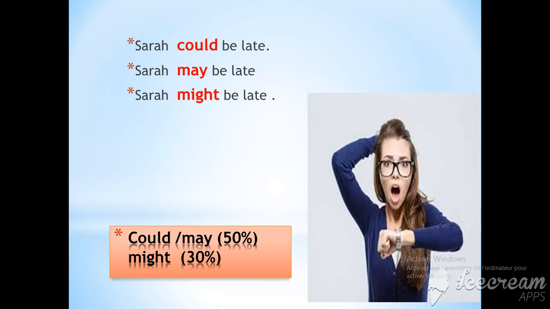The question is, is there any difference between could, may, and might? Actually, the three can be used interchangeably. However, could and may imply 50% possibility, something that can happen for 50%. However, might implies that there is less chance of something happening.